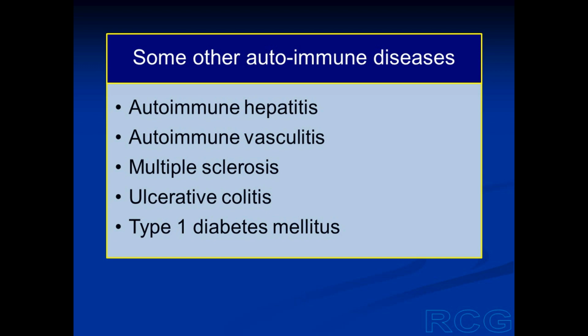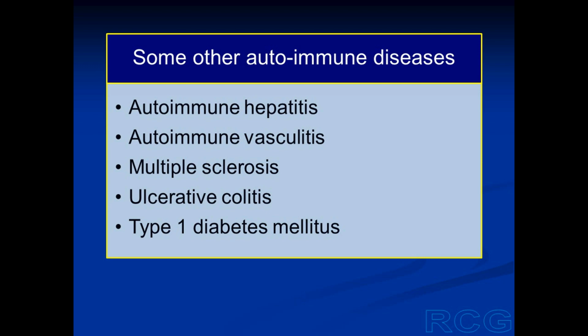In some of these diseases, the abnormality or the defect can be controlled. For example, type 1 diabetes mellitus or Hashimoto's thyroiditis. These two lead to the deficiency of a hormone.